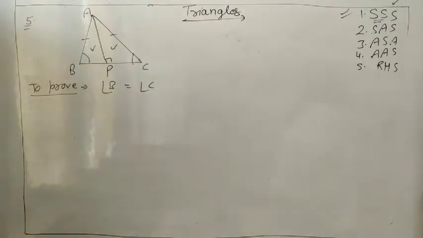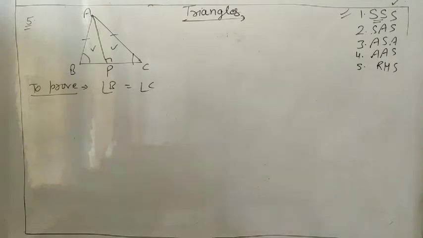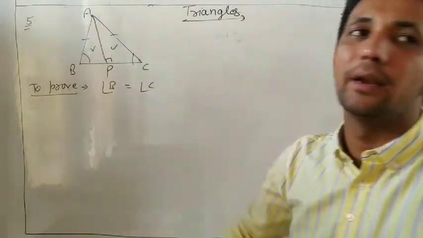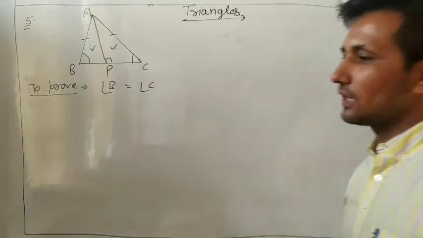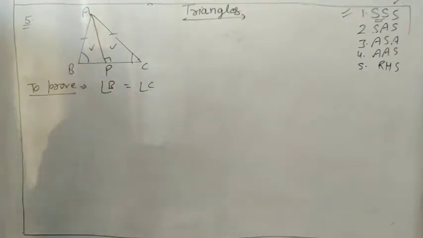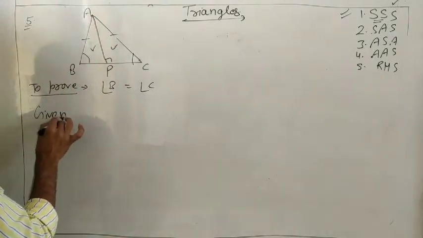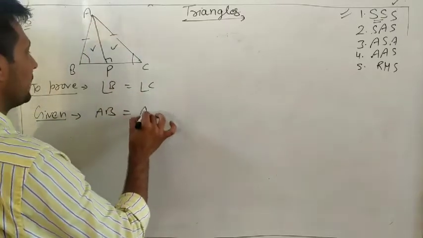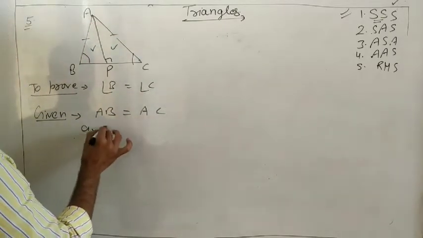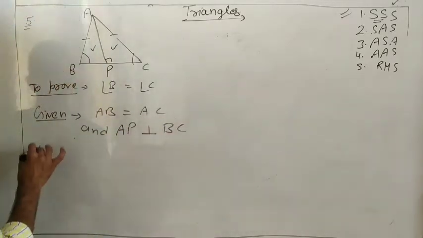If in two different triangles you want to prove that two sides or two angles are equal, we should prove that the triangles are congruent, because if triangles are congruent, then corresponding parts are always equal. Understand? So start. Given: AB equals AC and AP is perpendicular to BC. So the proof.